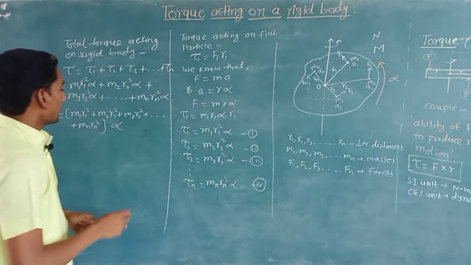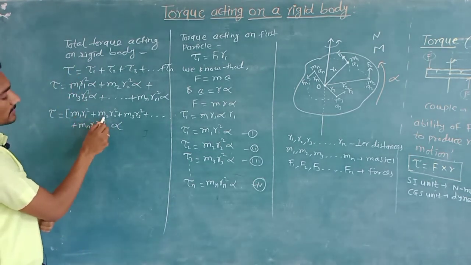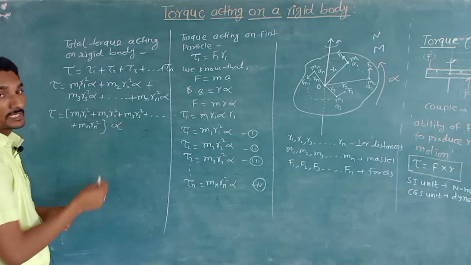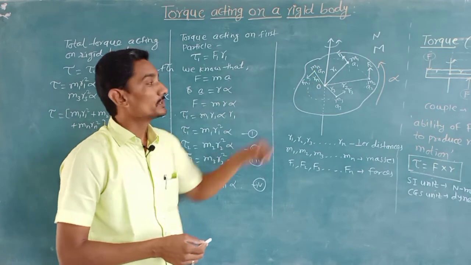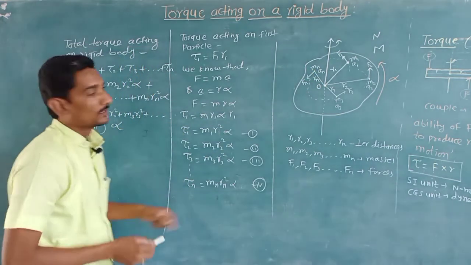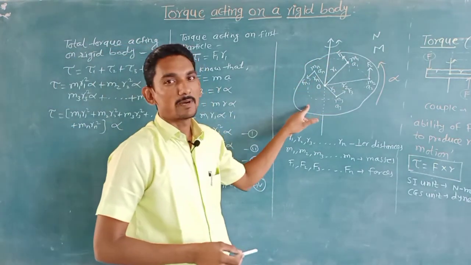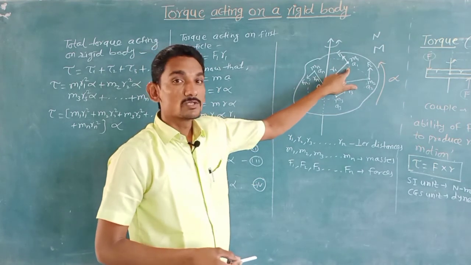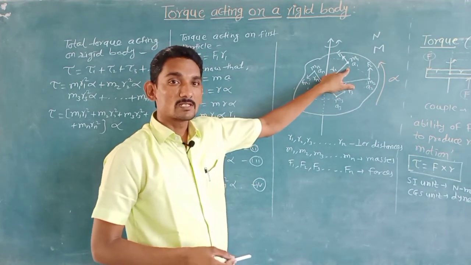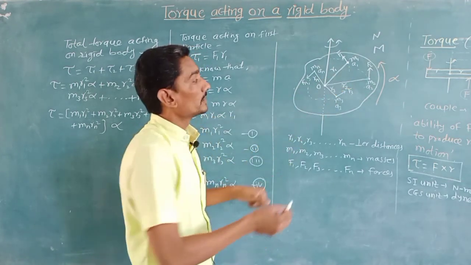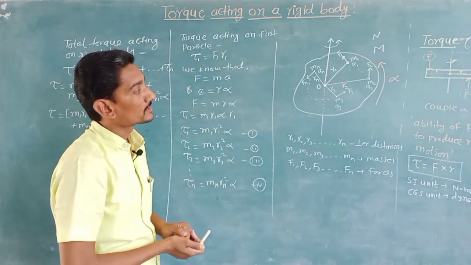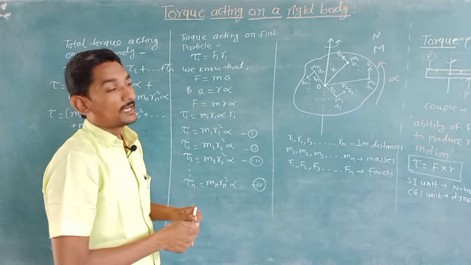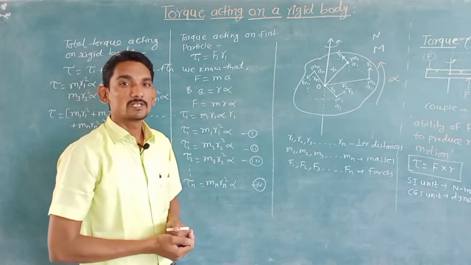Okay. Now we know that m1 r1 square plus m2 r2 square plus m3 r3 square up to the nth number of particles is the product of the mass of the particle and the square of its perpendicular distance from the axis of rotation. If we add all the masses and squares of perpendicular distances for all the particles, it is nothing but the moment of inertia of that body.